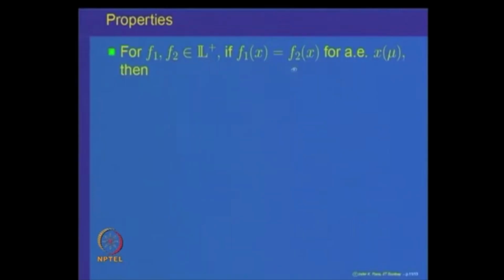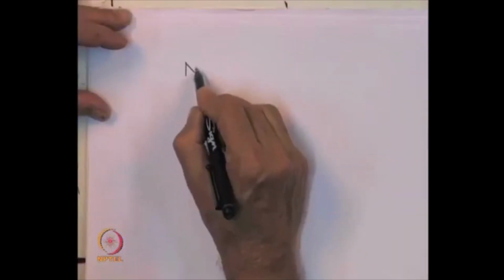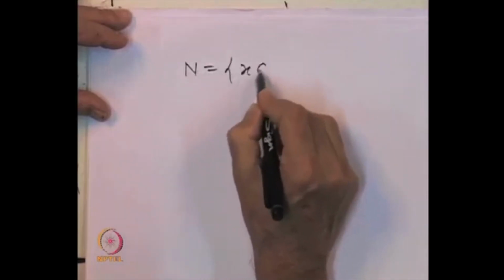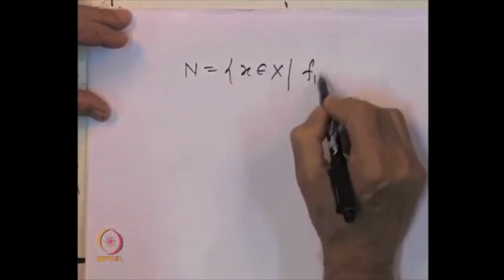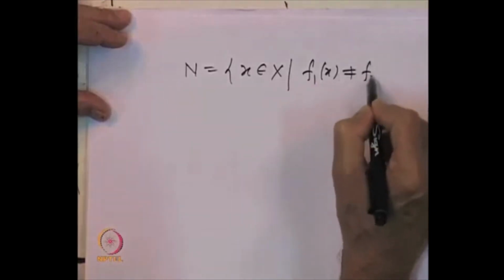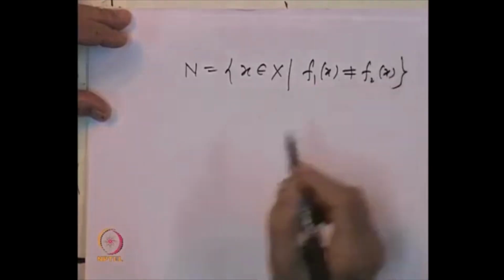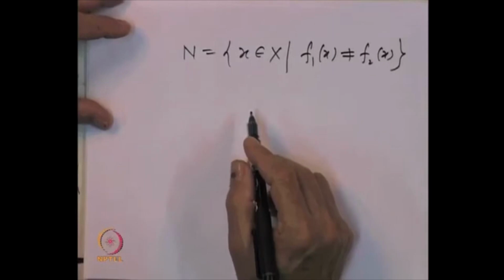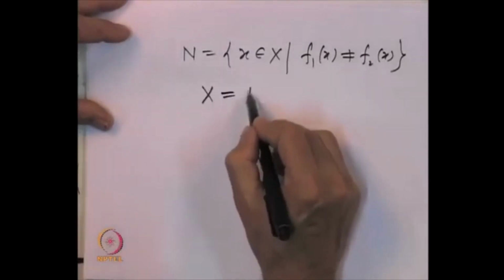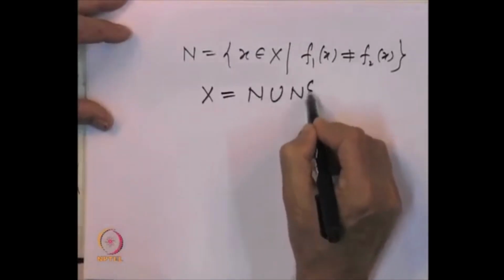If f 1 and f 2 are non-negative simple and f 1 is equal to f 2 almost everywhere, then the integral of f 1 is equal to the integral of f 2. That property is quite obvious. Let us write the set N to be the set of all x belonging to X where f 1 of x is not equal to f 2 of x. Then the whole space can be written as N union N complement.